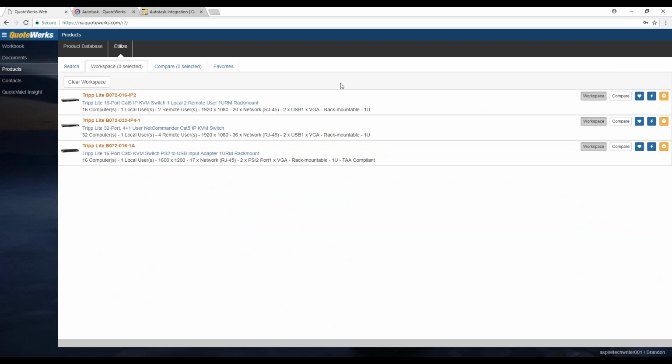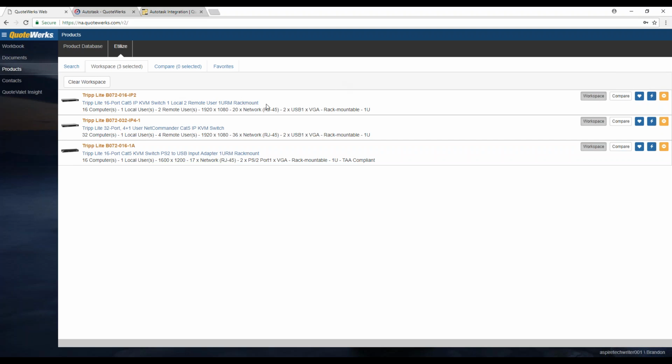So the Workspace is a great place to store items that you may want to quote or use at a later time. Anytime you do a search in Utilize and you add items to the Workspace, any items added in the Workspace will remain there until your session ends, basically until you log out of QuoteWerks Web. So this is a great place if you are working on multiple quotes and you're adding items. Maybe you found an item where you're getting a really great deal, so you want to save it so you don't have to search for it later. You can add it to the Workspace, and it'll be available there until you log out of QuoteWerks. It's a little different than the favorites, which we'll get to here in just a second.